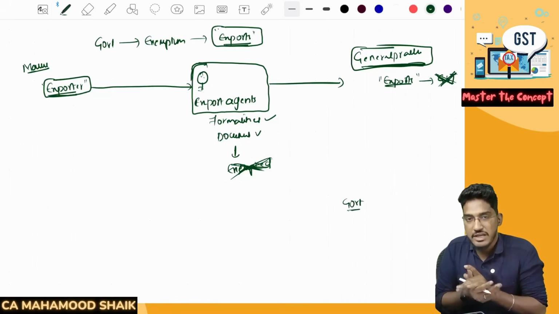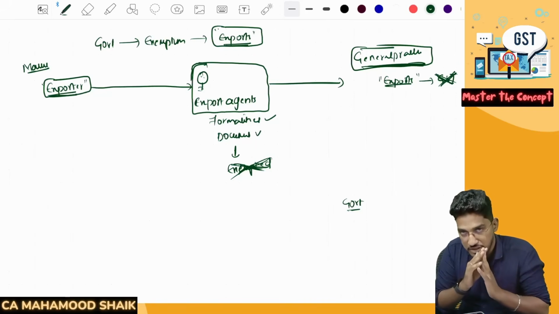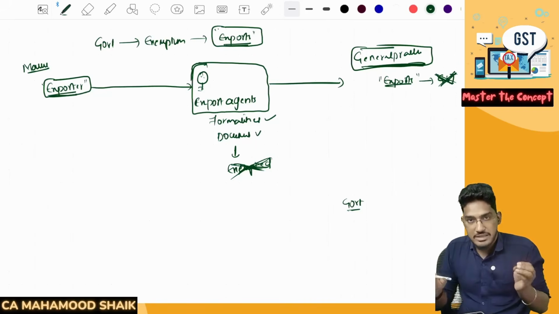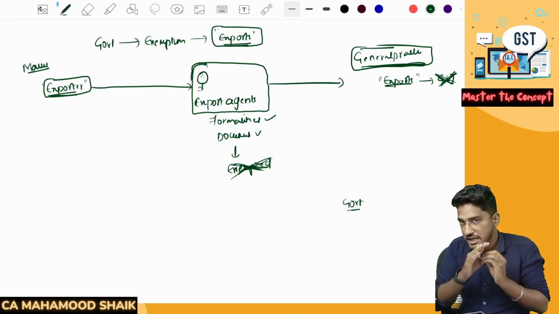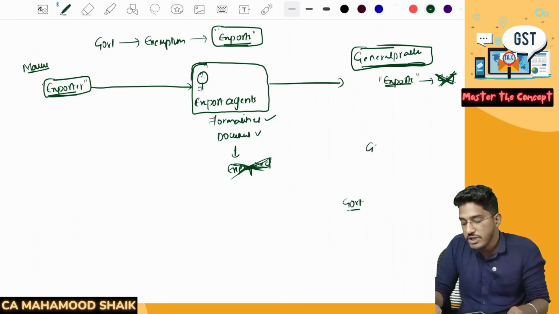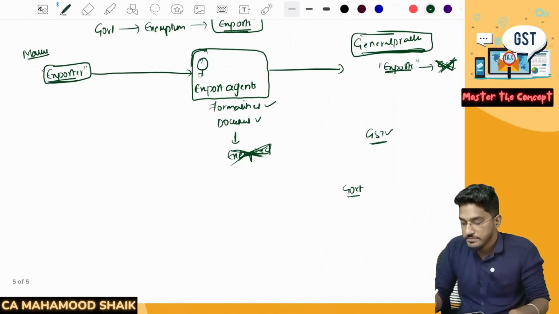Boss, your intermediary services are not falling under the definition of exports. This is not getting covered under the definition of exports. Actually, you are required to pay the amount of GST.